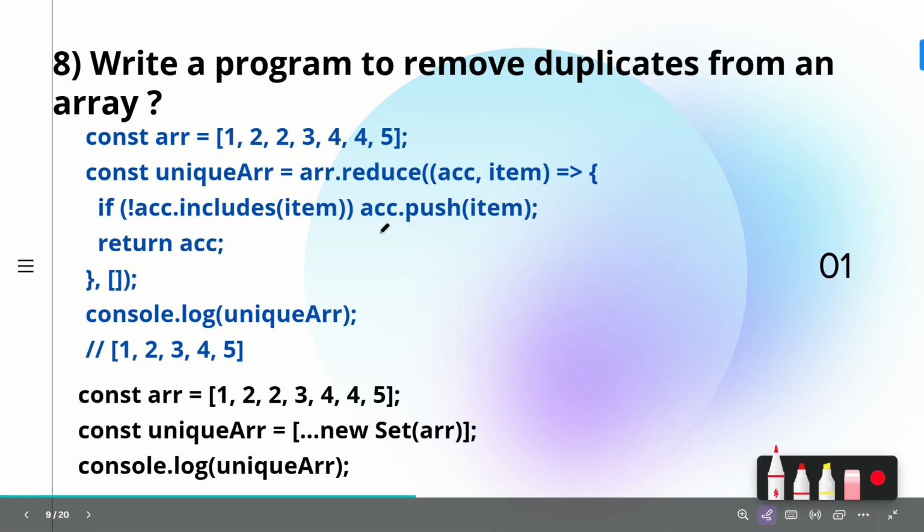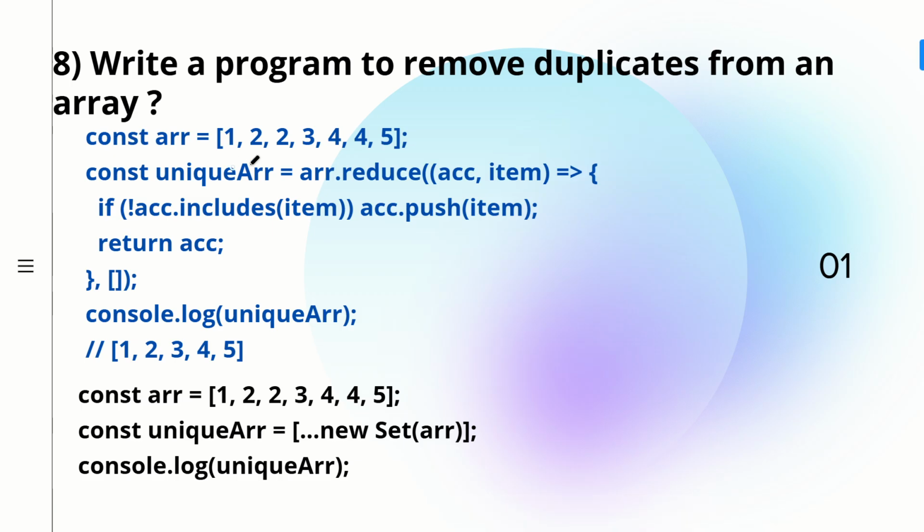Now let's go to the eighth question, where you are asked to remove the duplicates from an array. So you will be given an array and then you have to remove the duplicates. So your answer should be like 1, and then it should have 2, then 3, and 4, 5.